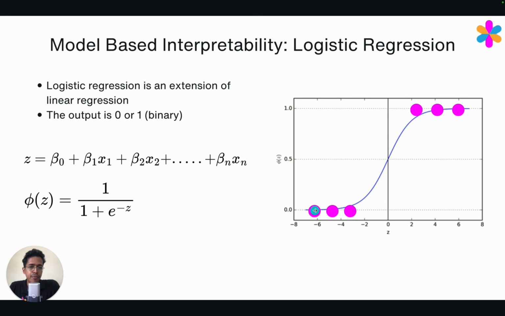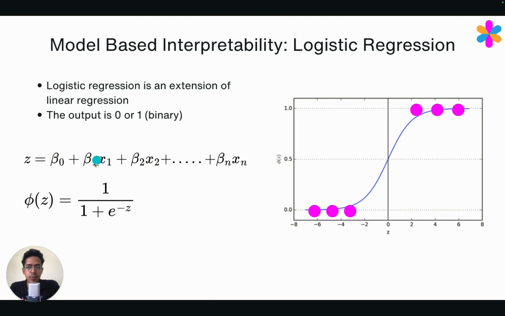So if our model predicts that these points belong to class 0 and these points belong to class 1, we don't have to blindly believe the model, because we know exactly why this classification is made, because we know these parameters beta 0, beta 1, beta 2, etc. So we will also know the sensitivity of the model to each of these parameters. If we do dz by d x1, that is equal to beta 1.